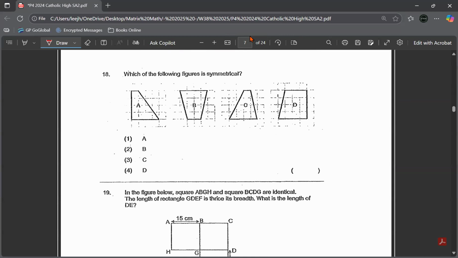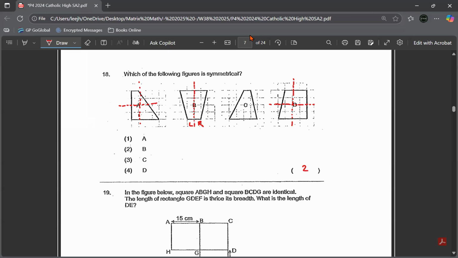So if you look at all these, you know that it is none other than B. Because when you draw this, can you see B, the left is equal to the right? But if you draw for A, even horizontal or diagonal or vertical across, they are not equal. Same goes for C, because A and C are just inverted figures. This one you cut half, and this one you cut half. It is still not equal. So your answer is just B.